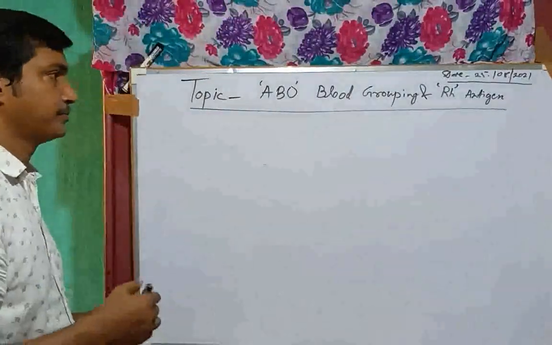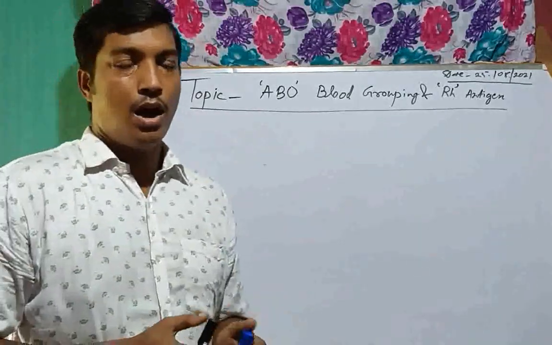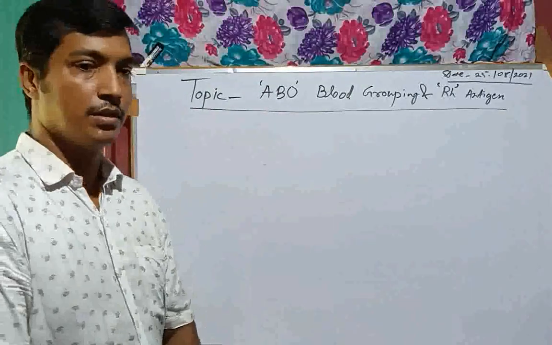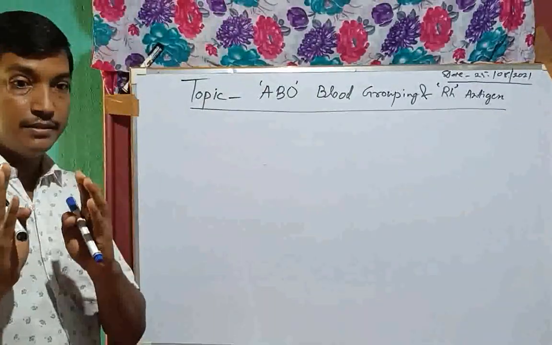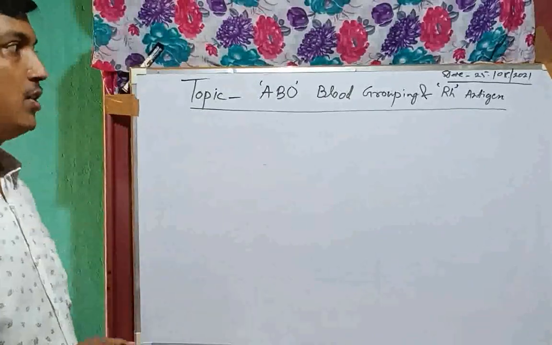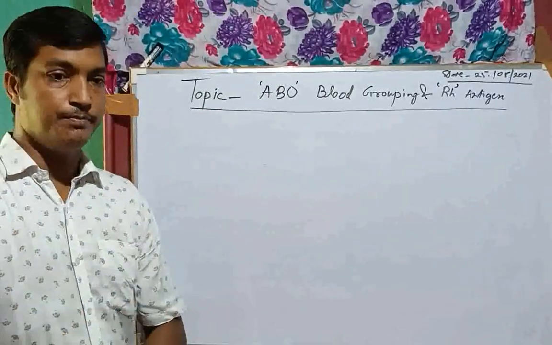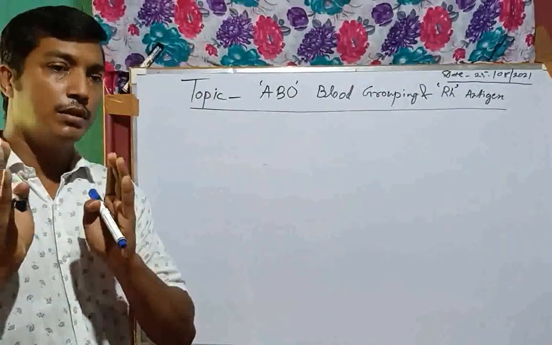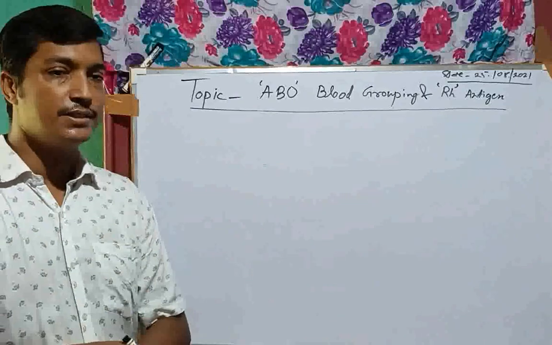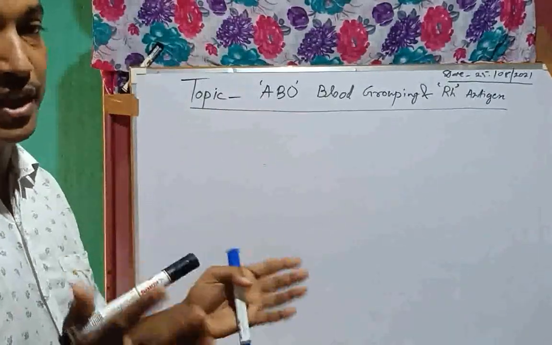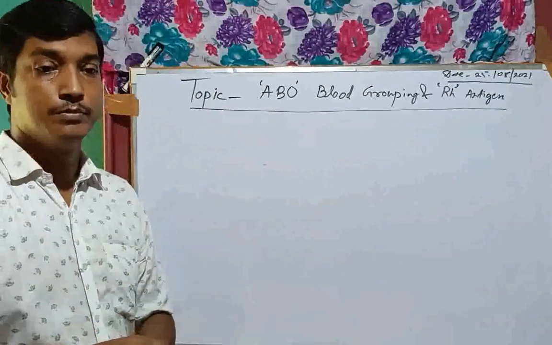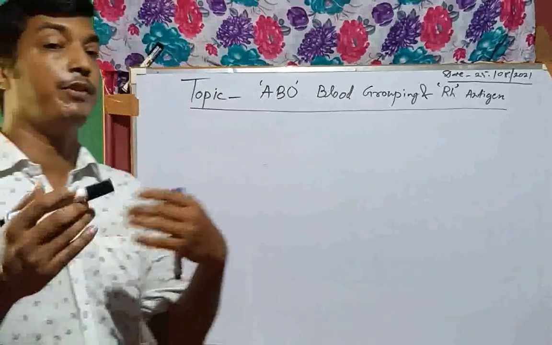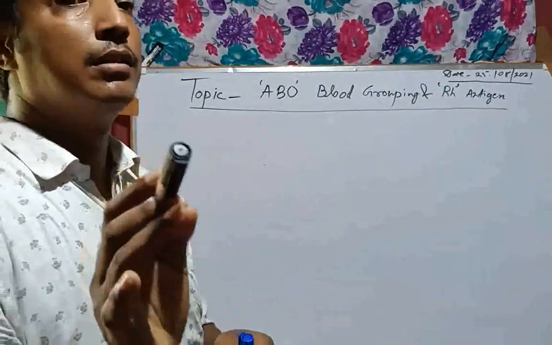Okay, sit down. Now, our question is, what is ABO blood grouping? If RBCs have an A antigen on the surface, then we call it A blood group. If B antigen is present, then we call it B blood group. If both A and B antigens are present on the surface of RBC, then we call it AB group of blood.